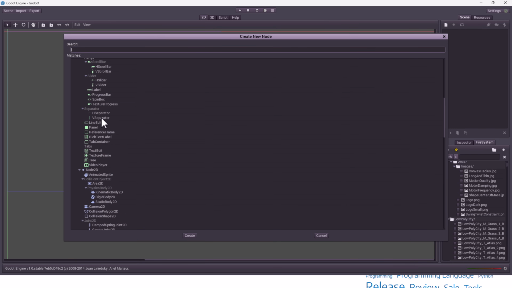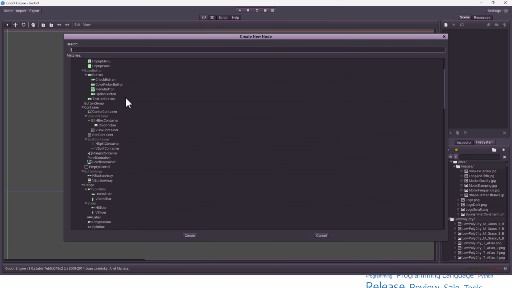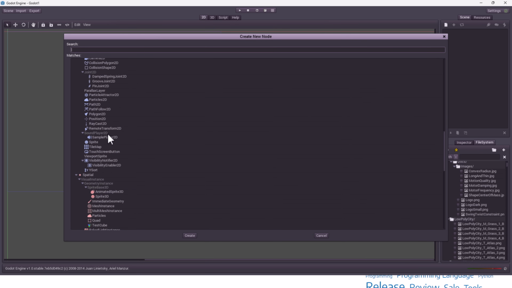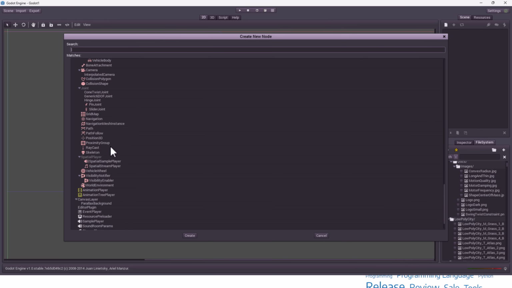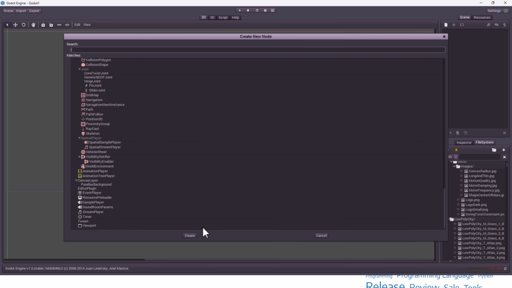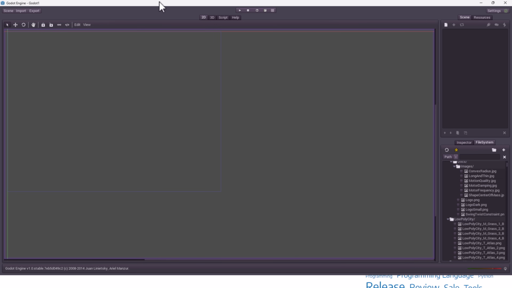You had the UI controls at this point in time, the containers, you had all your 3D stuff. I think they had their own built-in physics at this point. Yeah, so various different physics available there. Navigation meshes were in here as well. So there was a bunch of stuff included at this point in time. But I think you can probably agree the user interface wasn't stunning as of yet. So that was Godot 1.0.